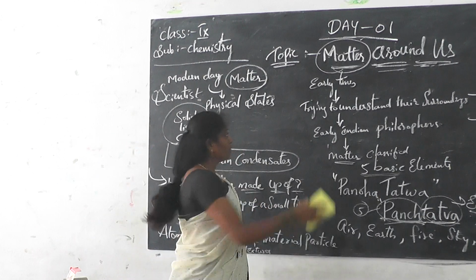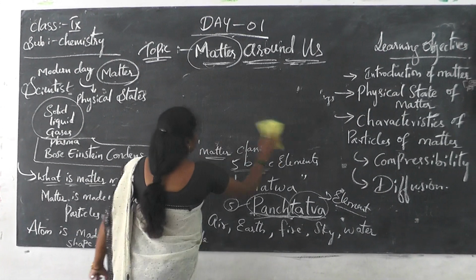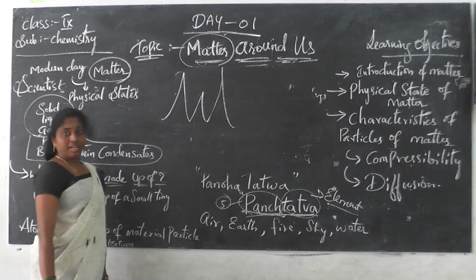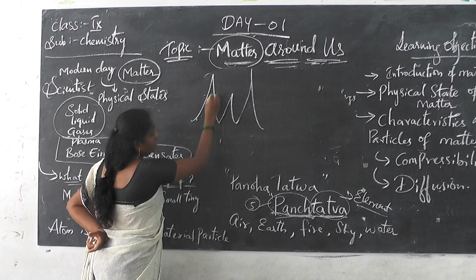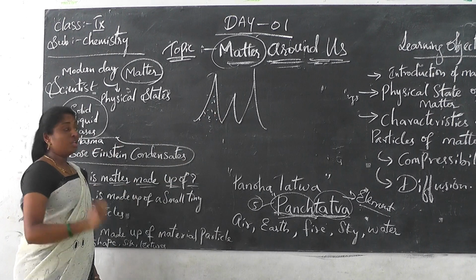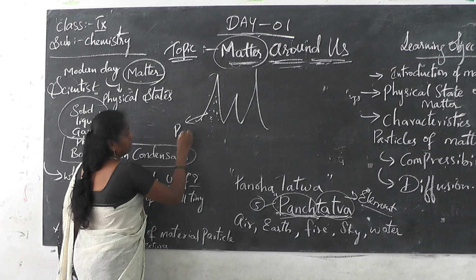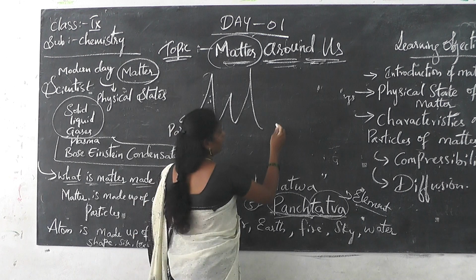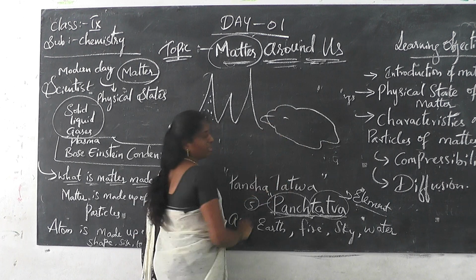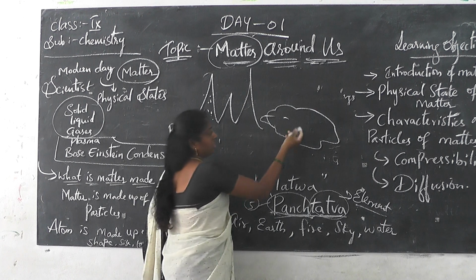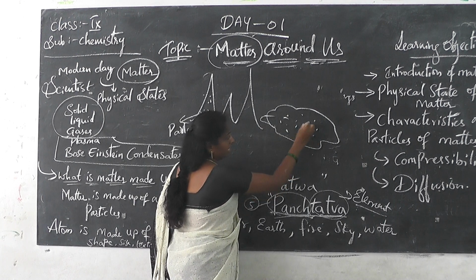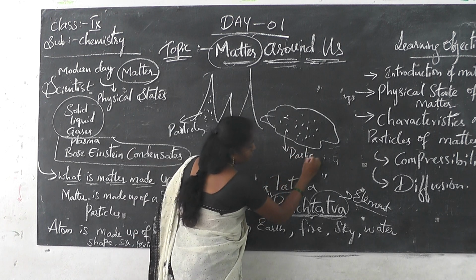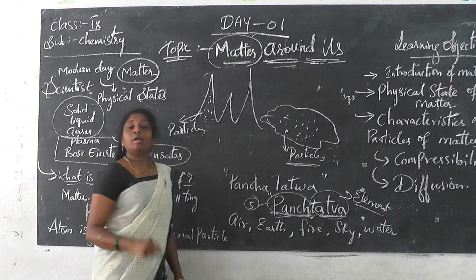For example, suppose you can see a mountain. Take that this is a mountain. In this mountain, can you see the small tiny particles? These tiny particles are known as matter. In the same way, think that this is water or a river. Here also you can see the small tiny particles are present. These tiny particles are also called matter.